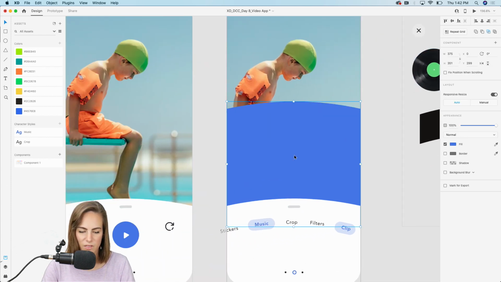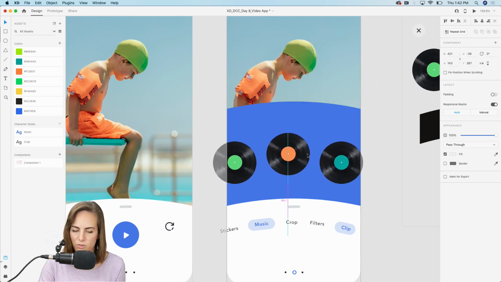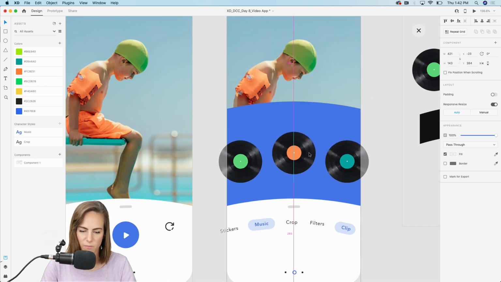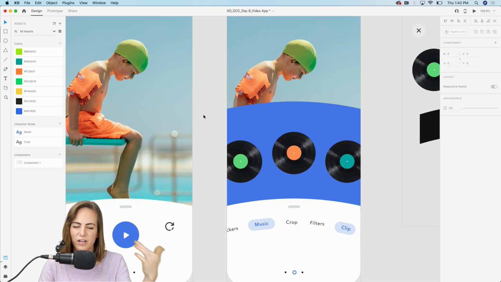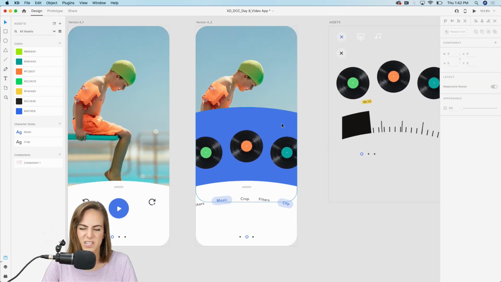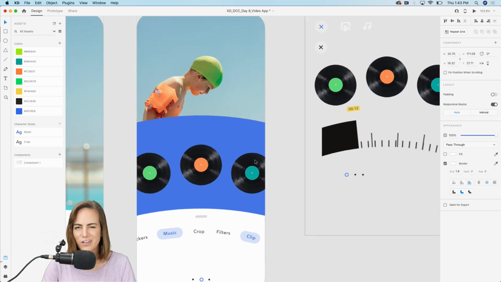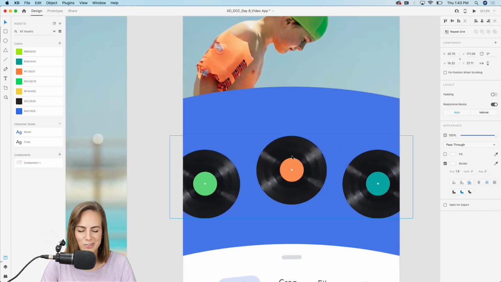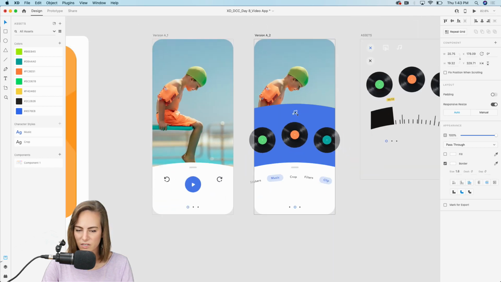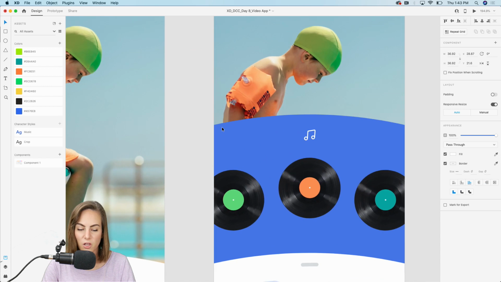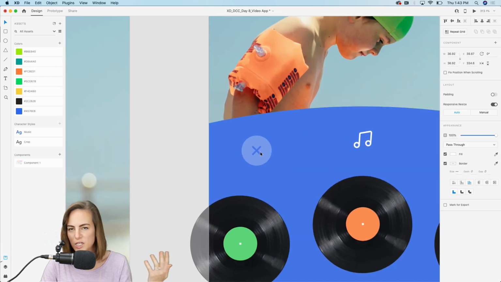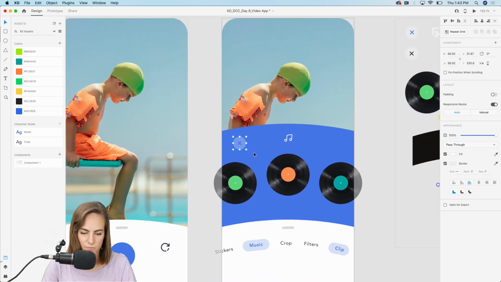So I want to copy these. So this will be for the music little tab here that we're swiping up. So again, I'm trying to keep it in that curved sort of look. Just something different, you know. I feel like I always just do rectangles, so I needed to do some curves today. Okay, so let's add a little music indicator. Maybe we have a close button right here in case people don't know how to swipe down.